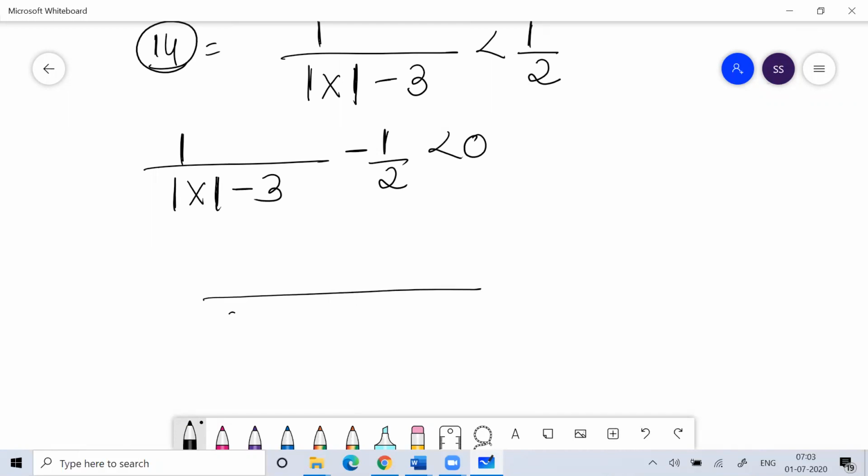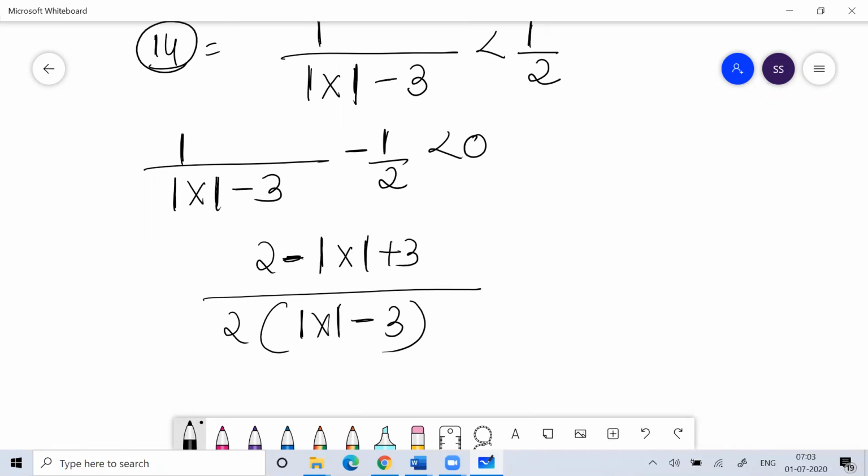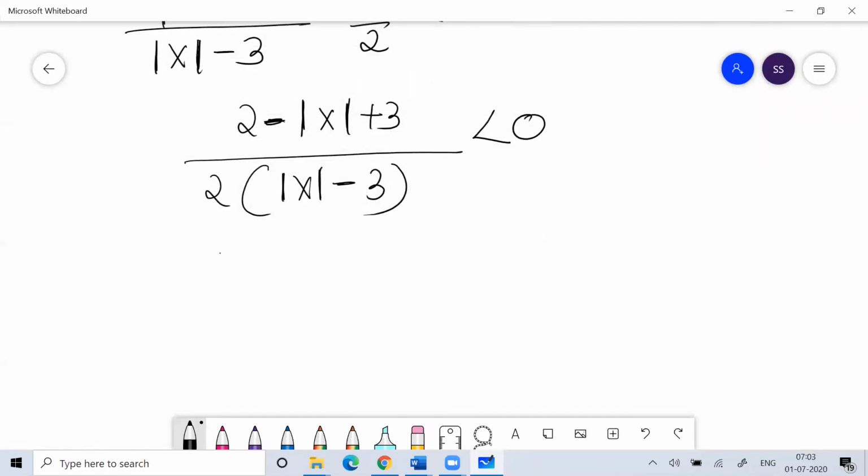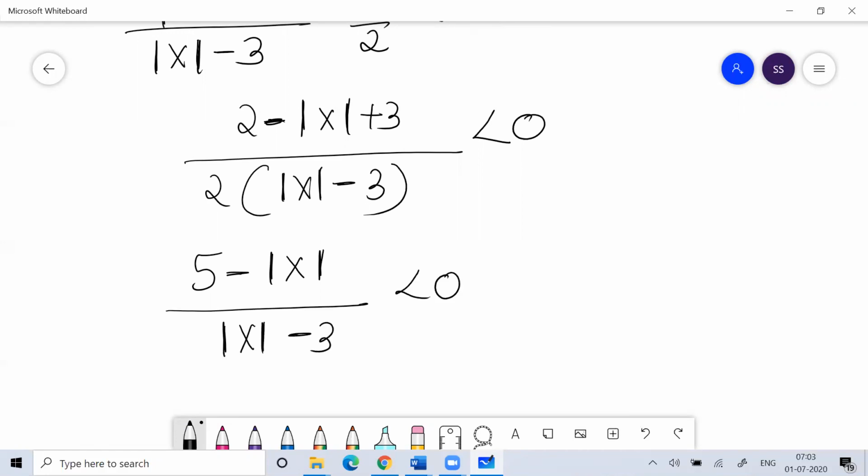If you take LCM, this will be 2 into modulus of x minus 3. This would be 2 minus modulus of x plus 3, that would be less than 0. Okay. So you can bring the right hand side to 0. So this would be 5 minus modulus of x divided by modulus of x minus 3, that is less than 0.